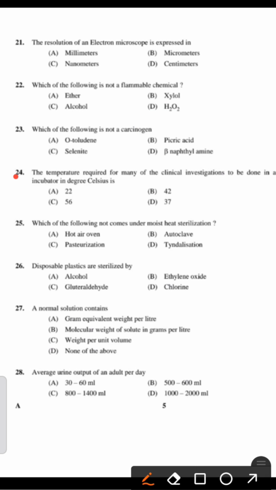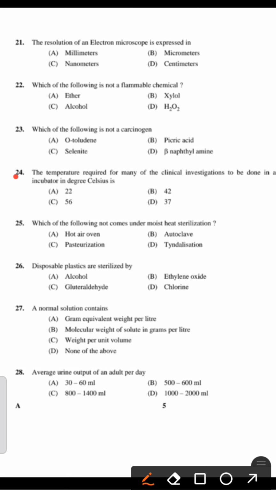Next question. Question number 24. The temperature required for many of the clinical investigations to be done in an incubator, in degrees Celsius, is: 22, 42, 56, 37.